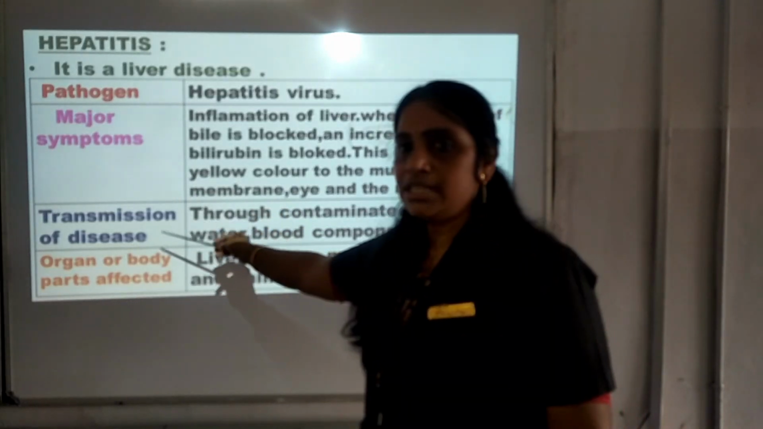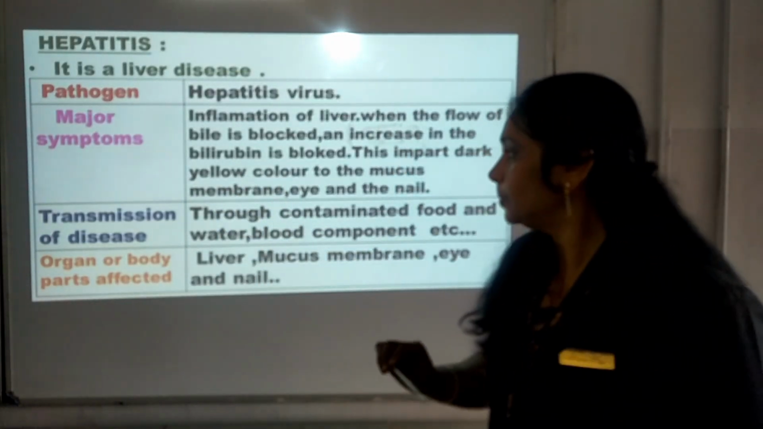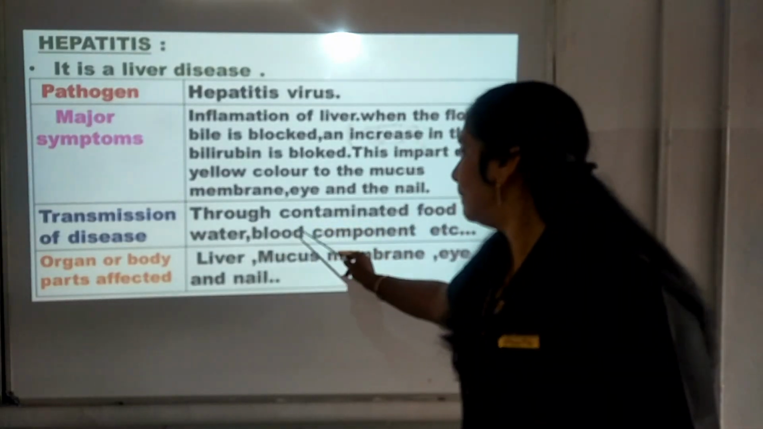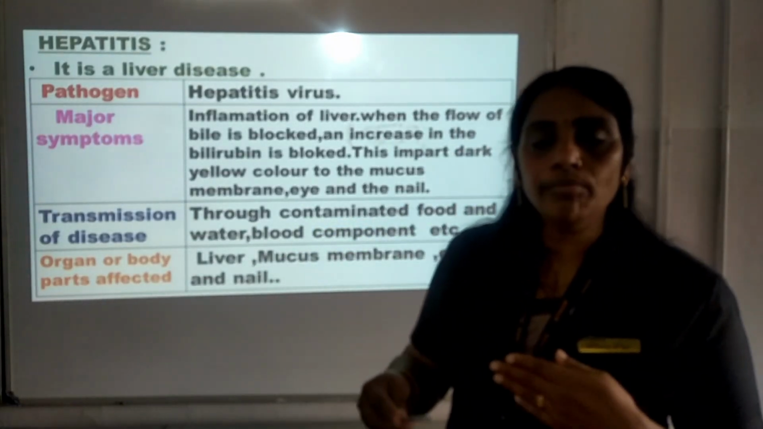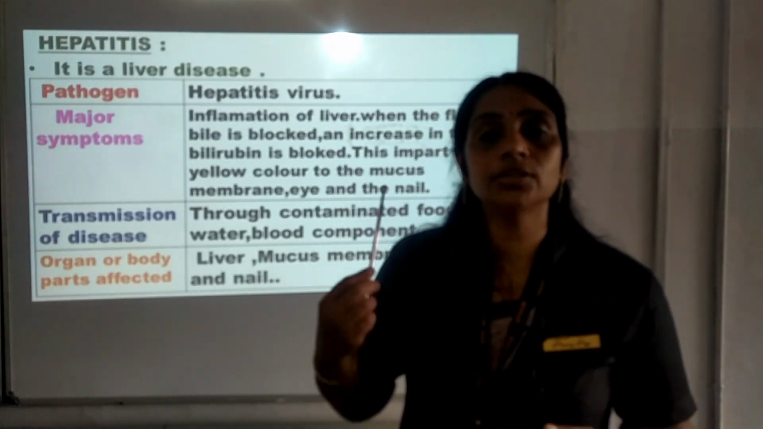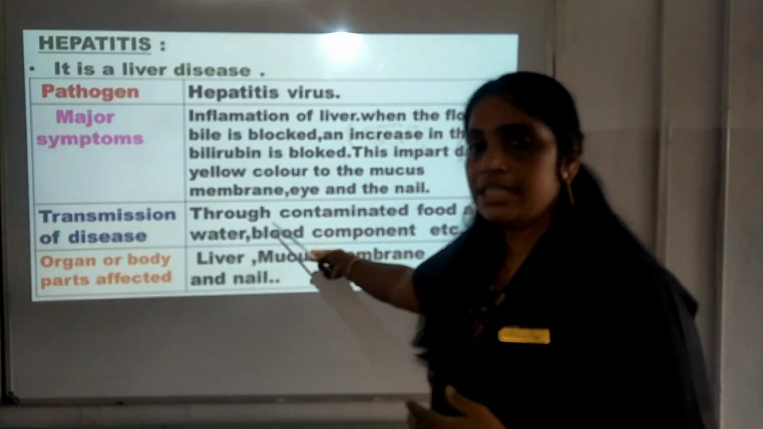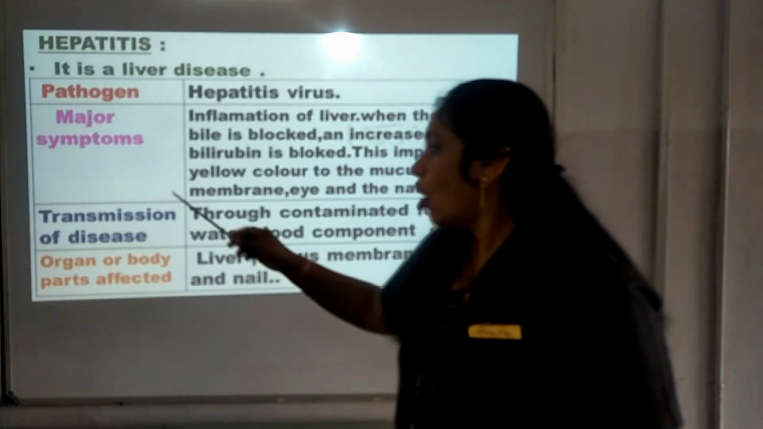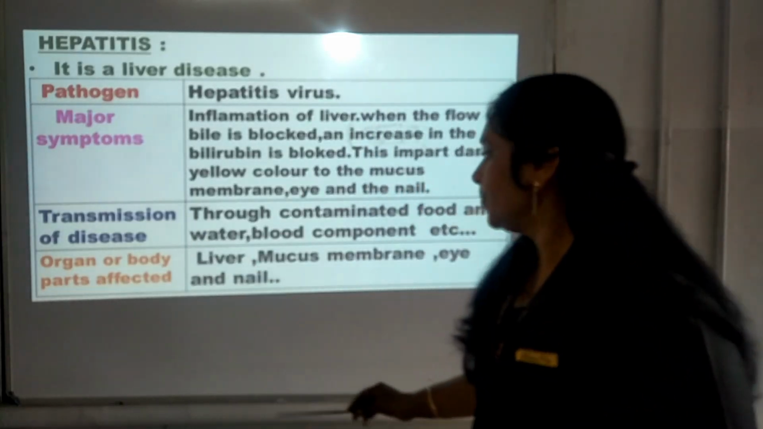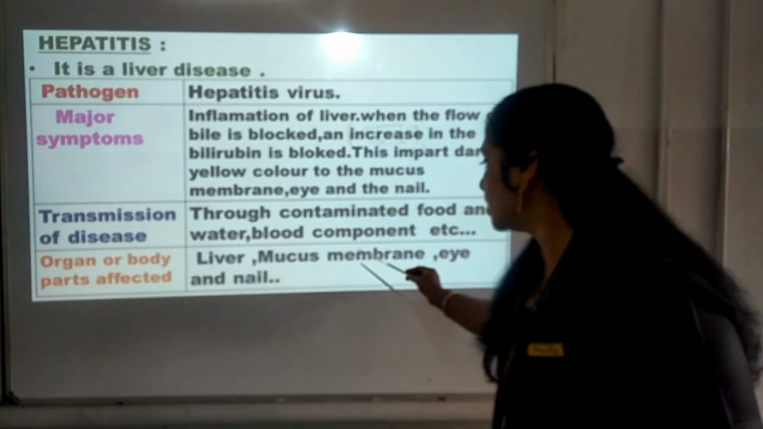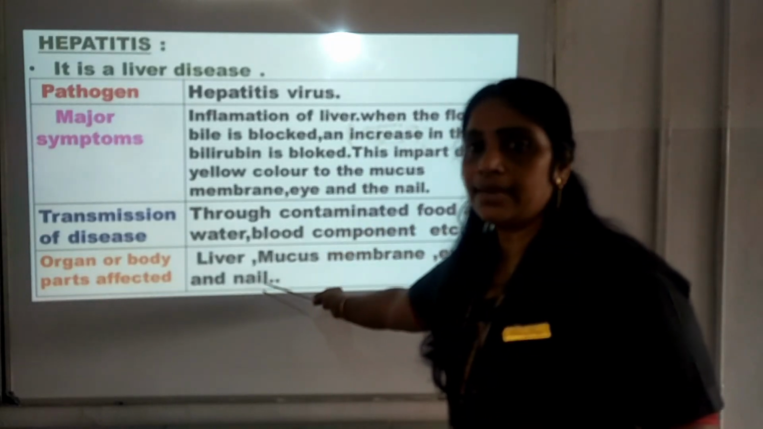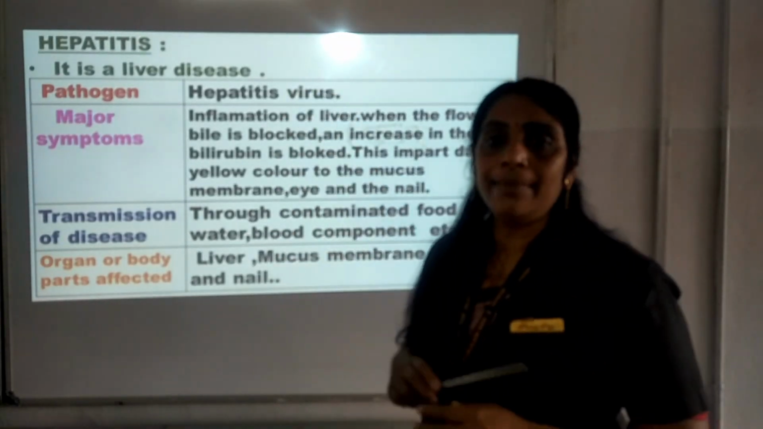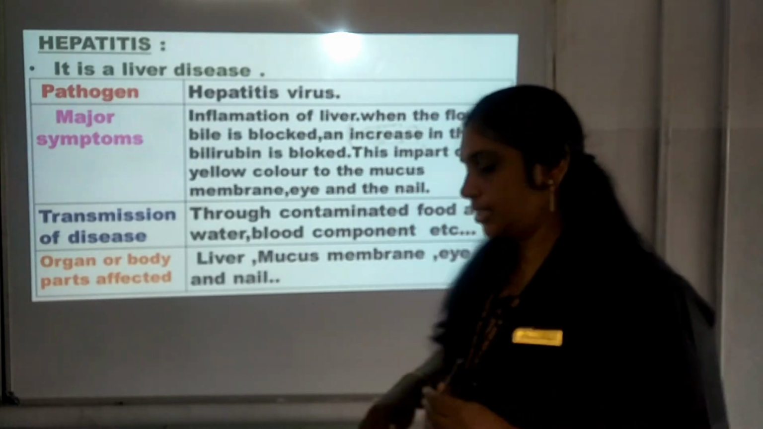Now, transmission of disease, how is the disease transmitted? Through contaminated food and water and blood components. Through the blood components as well as through contaminated water and food, the disease is transmitted from one person to another person. Organs or body parts affected: liver, mucous membrane, eye and nail. These are the parts which are affected because of hepatitis, or we can say jaundice.